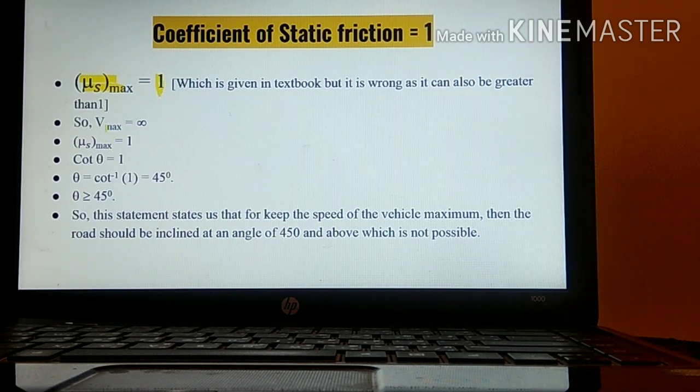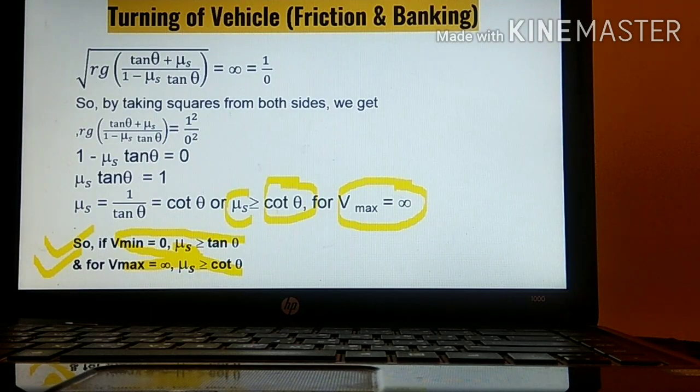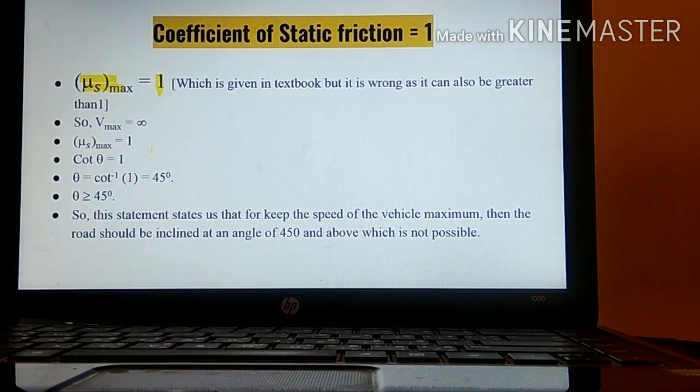We have already seen that whenever V max is equal to infinity, mu s is equal to cot theta. So if mu s is equal to 1, then cot theta is also equal to 1. We have to find out the value of theta over here.